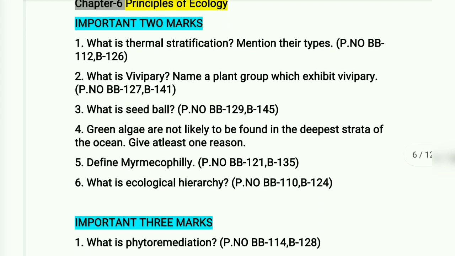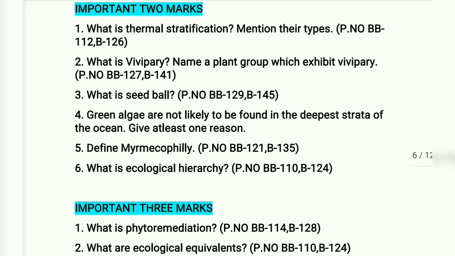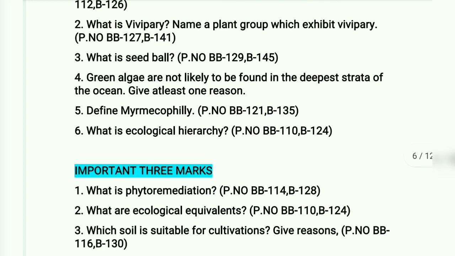Important 2 marks. What is thermal stratification? Mention the 3 types. What is vivipary? Name a plant group which exhibit vivipary. What is seed ball? Green algae are not likely to be found in the deepest strata of the ocean. Give at least one reason.